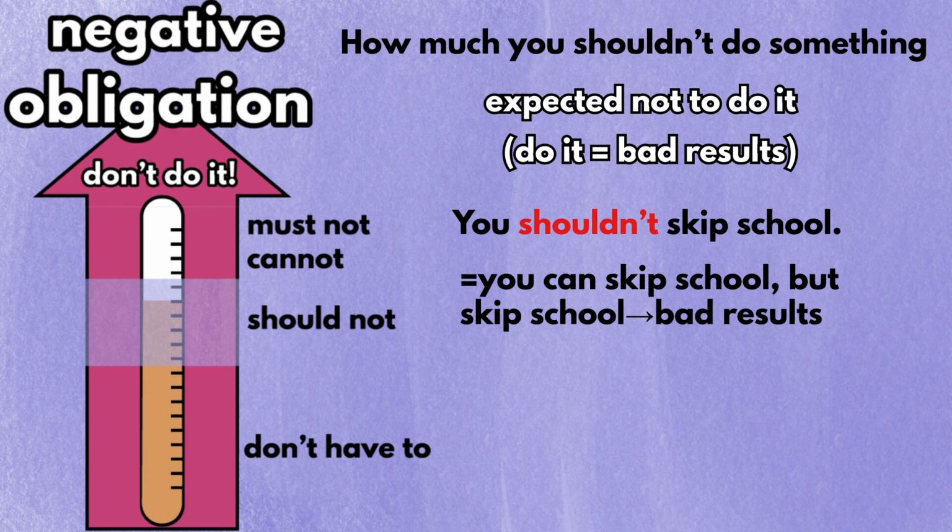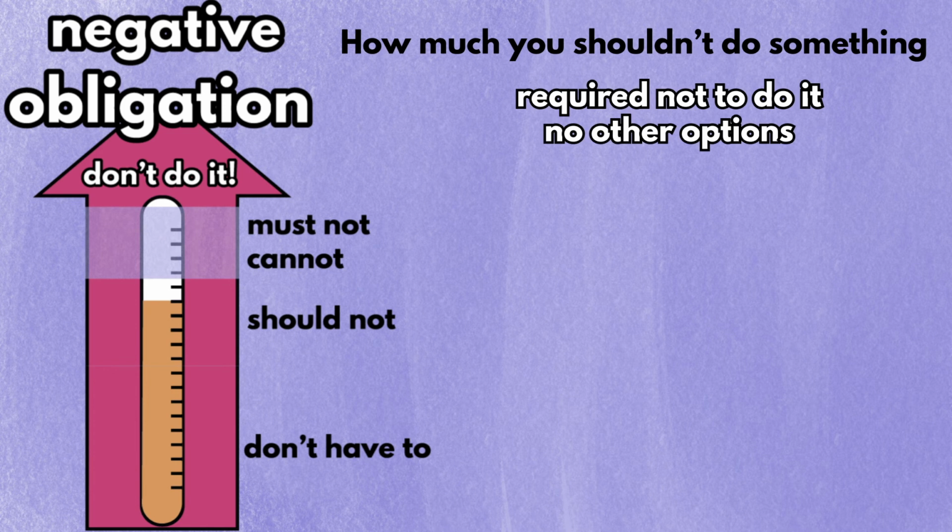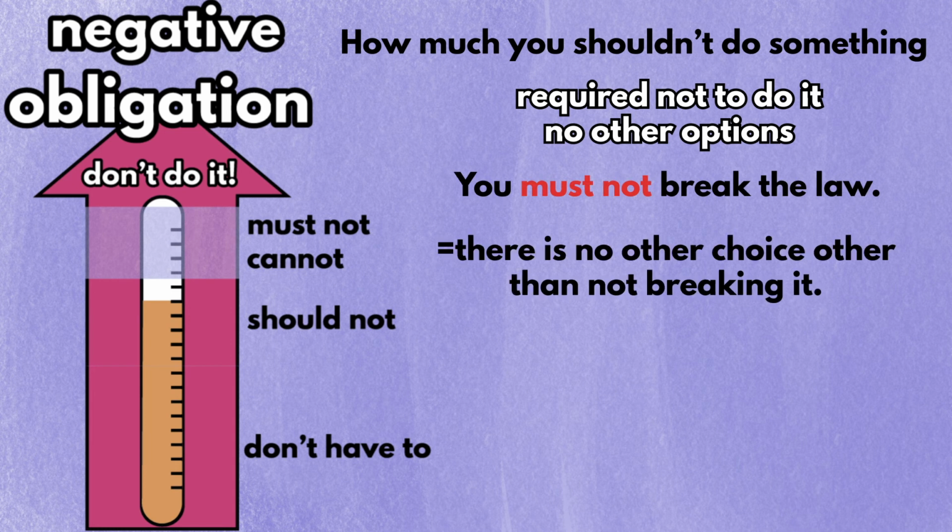The phrase in this segment means that you are required not to do something and there's no other choice. When I say you must not break the law, I mean there's no choice other than not breaking the law. Now, it's time to move on to the last meaning of the modal verbs, the unique meanings some modal verbs have.